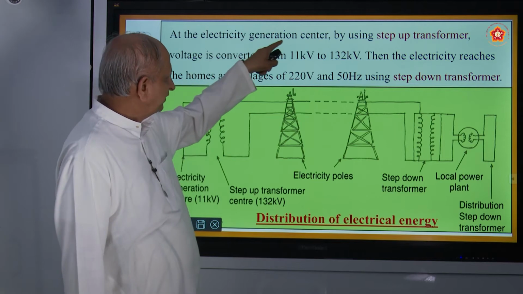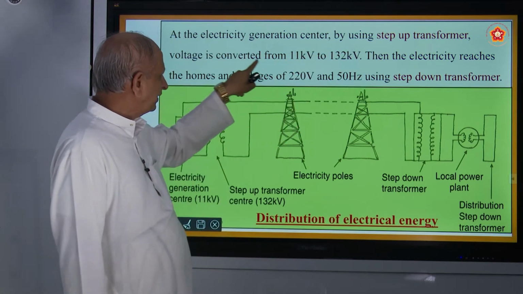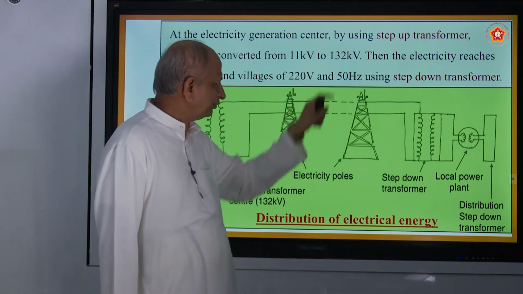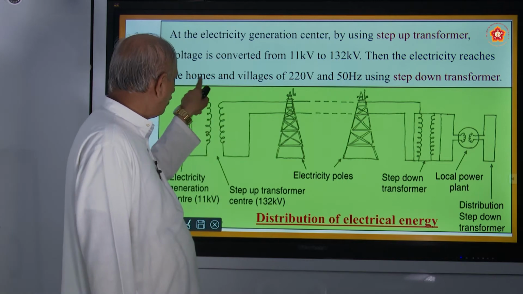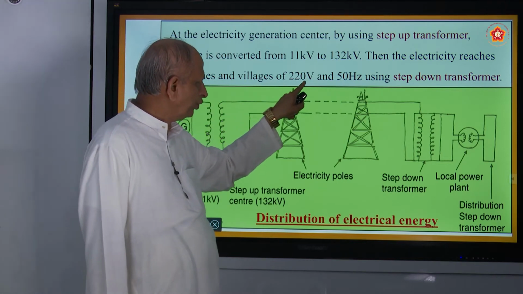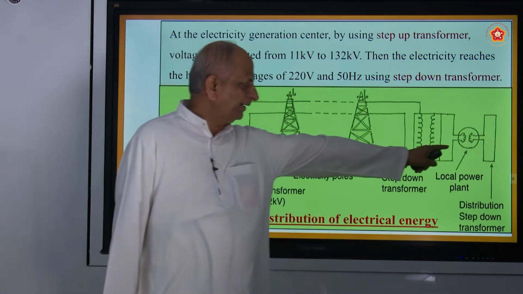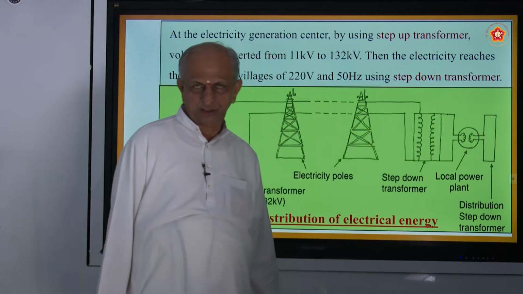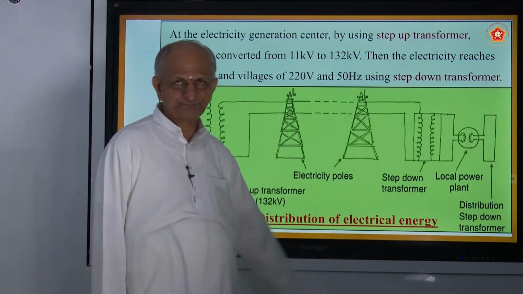The electric generating center, by using a step up transformer, converts voltage from 11 kV to 132 kV. The electricity reaches homes and villages at 220 volts and 50 hertz. So, when it comes to the village or the homes or factories, it will be reduced.